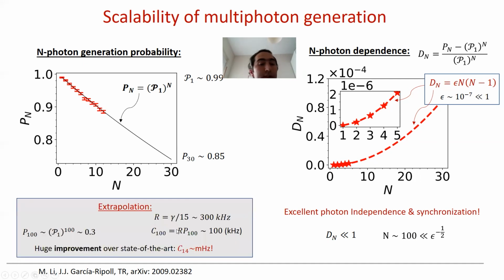So extrapolating this same behavior to 100 photons, this means having a probability of emitting 100 photons at a time of 30%, and repeating this with a decay rate of 300 kilohertz, which we will be achieving for the parameters we consider, we can achieve a rate of emitting 100 photons of 100 kilohertz, which is many orders of magnitude larger with respect to the millihertz result of the Pan group. So it's a huge improvement over that.